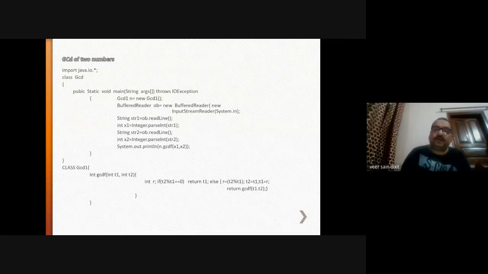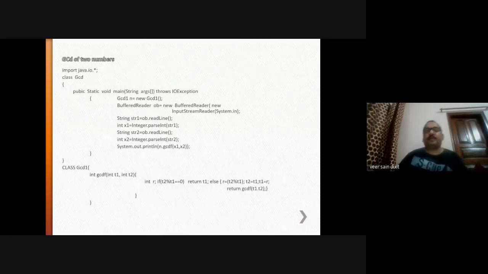The control will go here. Another memory for T1 of type integer will be created, and for T2 of type integer. In that memory, the value of x1 will be copied. Right?